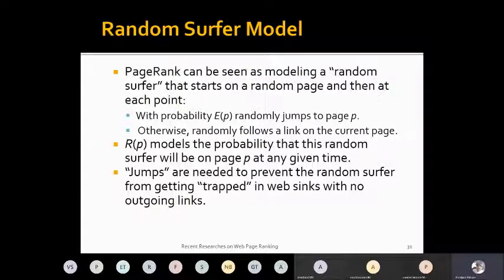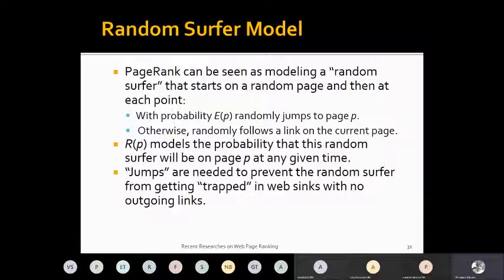A random surfer model means, in the HITS algorithm, say we are landing on a particular page, then we follow its link, going to another page, then we follow the links, as if you think of yourself as a spider, crawling through the different links of your web. But in the PageRank algorithm, there is a probability of a random jump. That means as if you are jumping from your web to the neighboring spider's web.